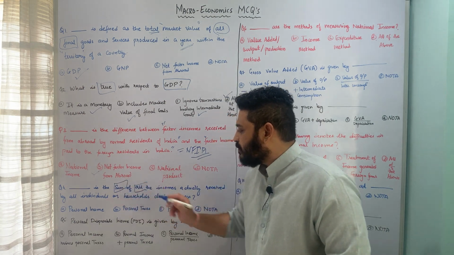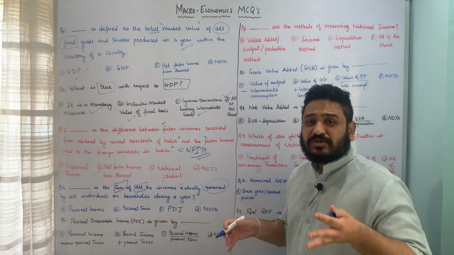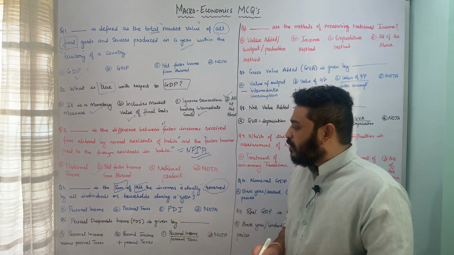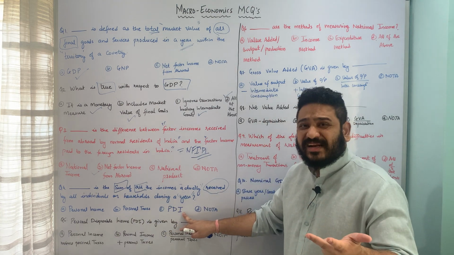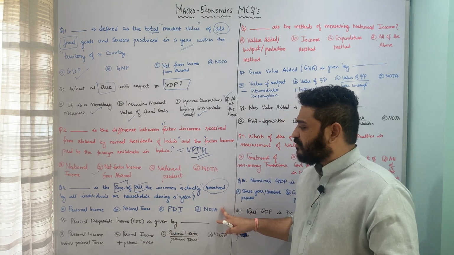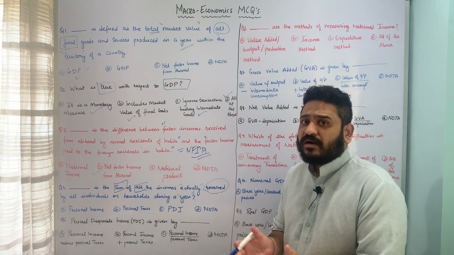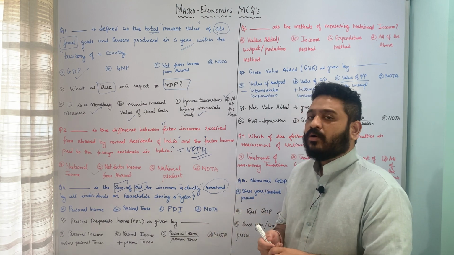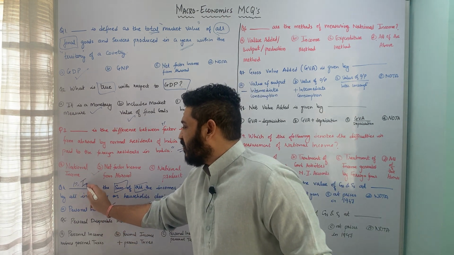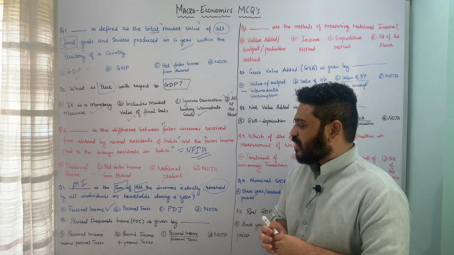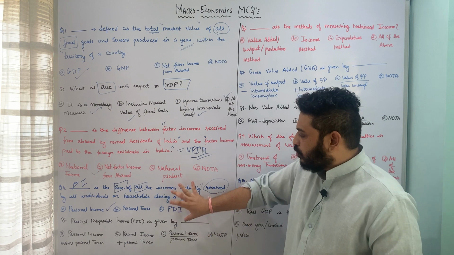All incomes, it is the sum of all incomes actually received by households or individuals during a year's time, whether you call it A, personal income, B, personal taxes, C, PDI or personal disposable income, or none of the above. So here it is the sum of all incomes received by households or individuals during a year's time, which is actually received by that fellow, and it is usually called personal income. So here personal income, PI, is the sum of all the incomes actually received by an individual or household during a year's time. I hope this question is pretty much clear.